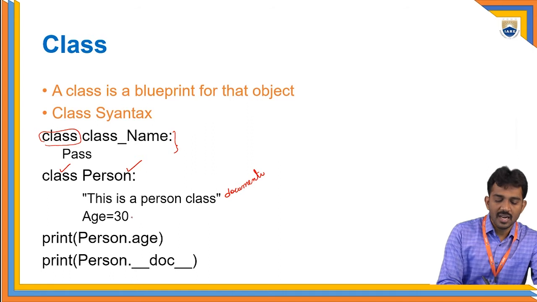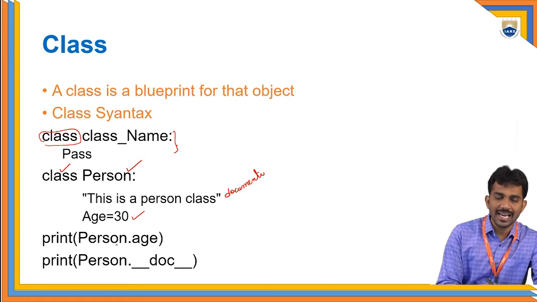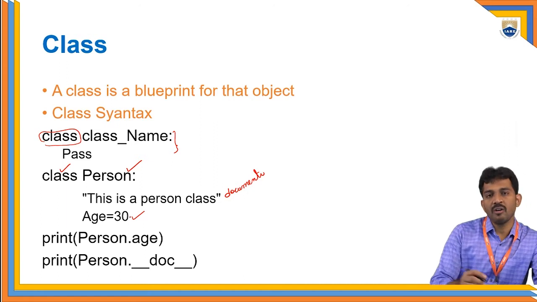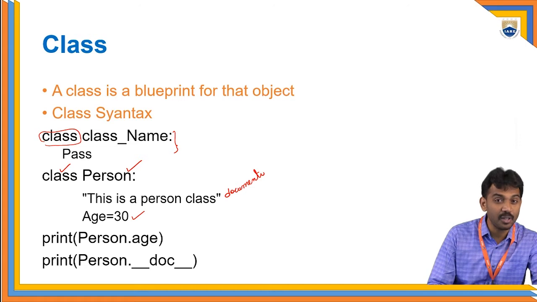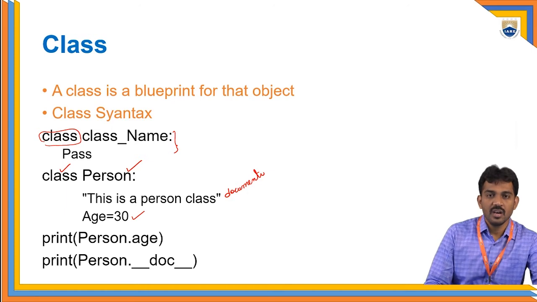And this is the class variable. Is this clear? You can access this class variable using the class name, as well as through the object. This is common for all the objects. It is not related to a particular object. We'll see all these things in the editor with an explanation. Is this clear? What is a class, how to create a class, and what is the class syntax?